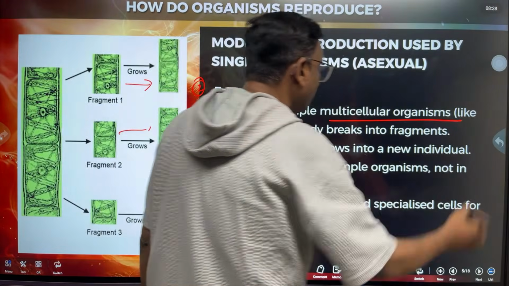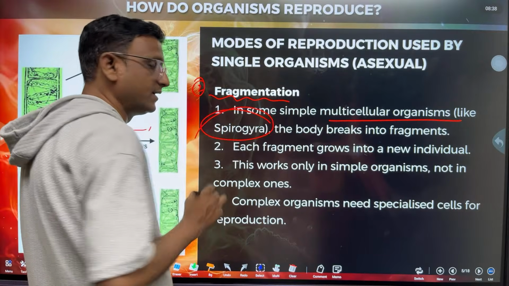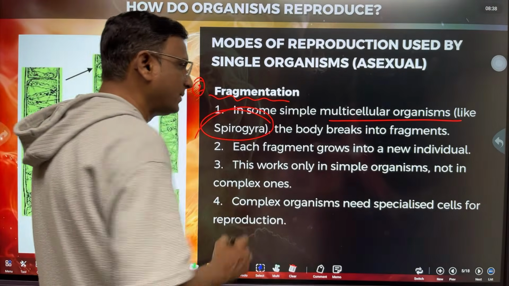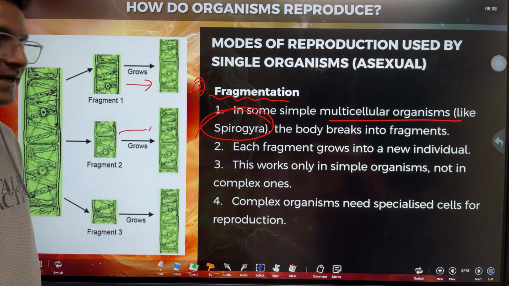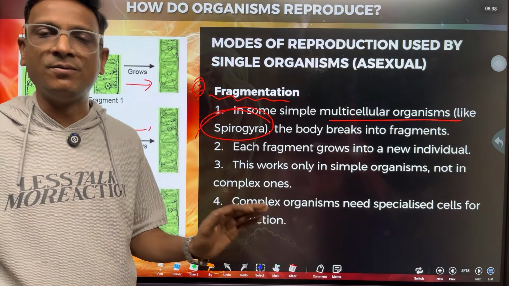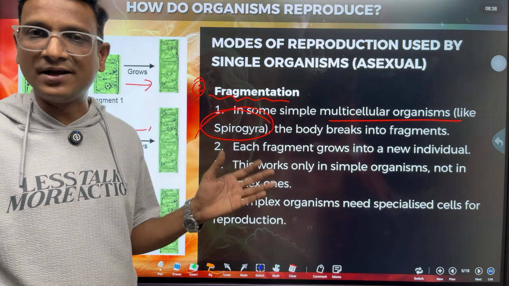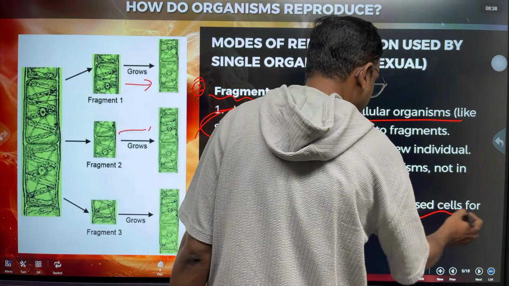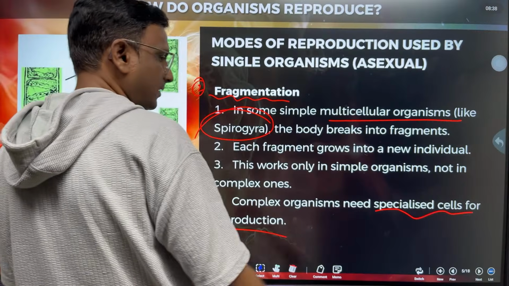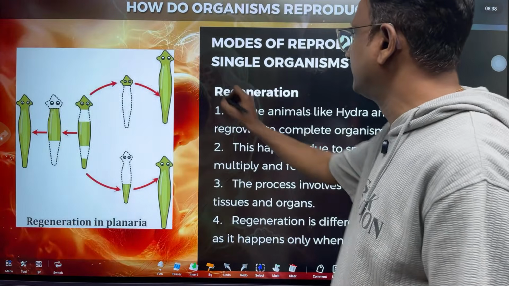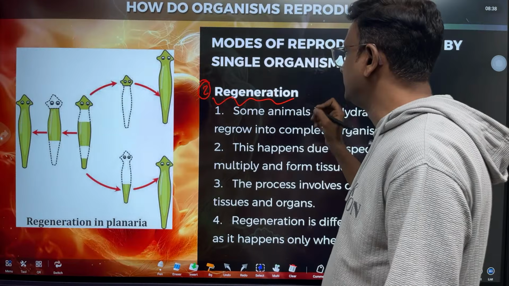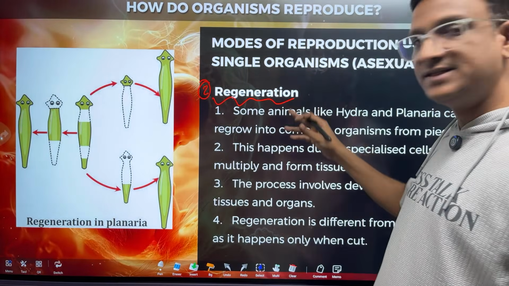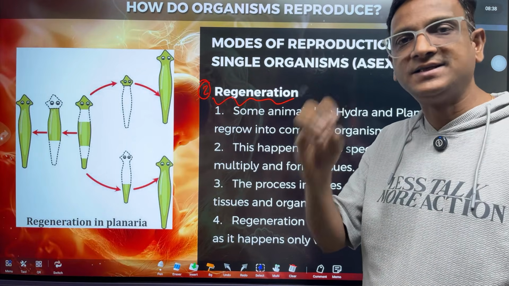It happens in simple multicellular organisms, and Spirogyra is the example. The body breaks into fragments, and each grows into a new individual. It works only in simple organisms, not in complex organisms. Big organisms cannot grow like that. Complex organisms need specialized cells for reproduction. Right, children? So next, regeneration. Fission, fragmentation, regeneration, all these are asexual methods.